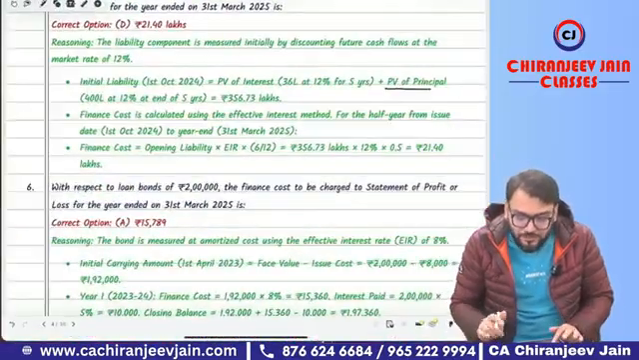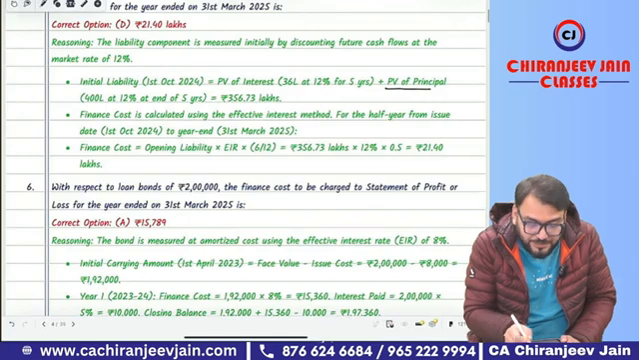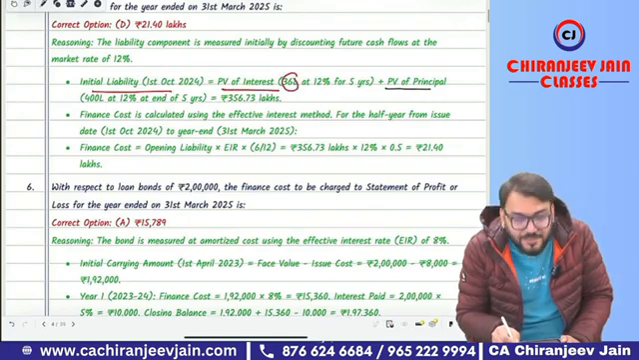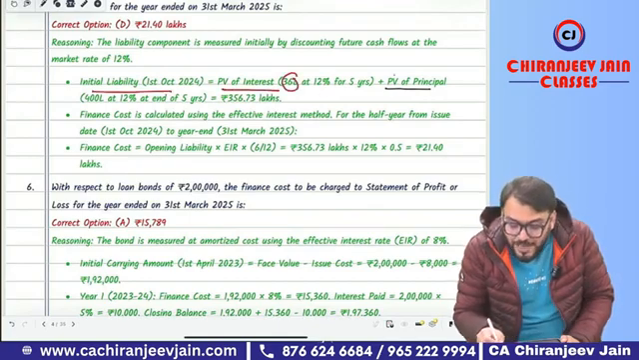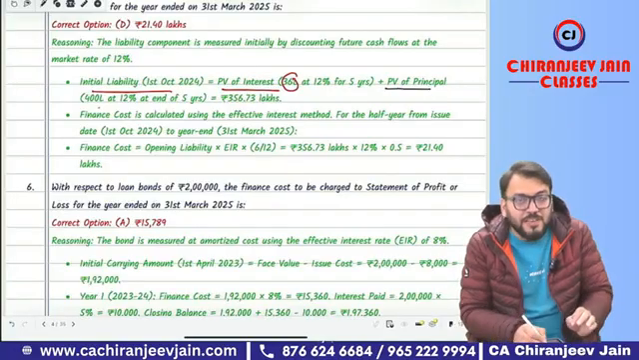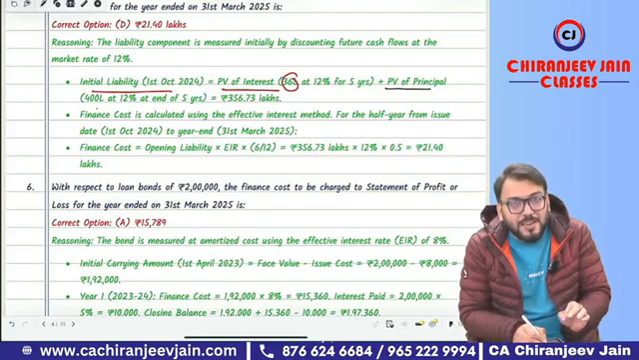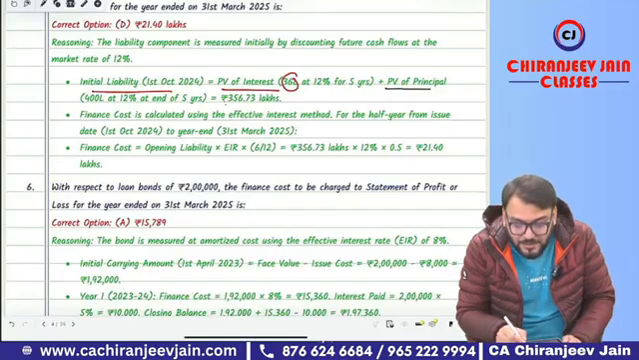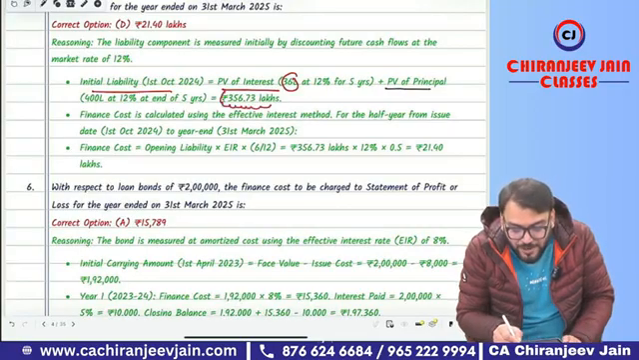Now the solution is given. What is given? Check. Initial liability will be the present value of interest, 36 lakh multiplied by the annuity factor for 5 years, and the present value of the principal component, that is 400 lakh, multiplied by the present value factor at 12% at the end of the 5th year. The answer will be 356.73 lakh.